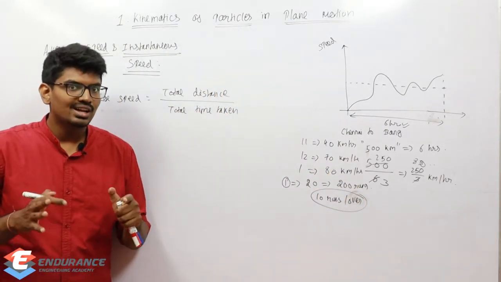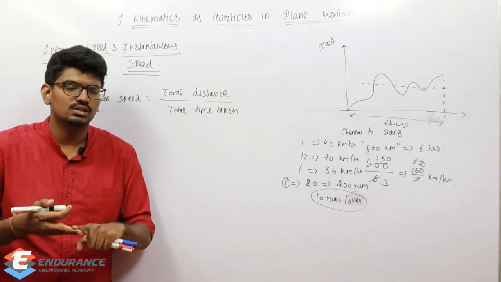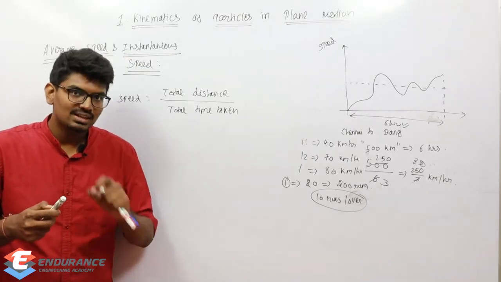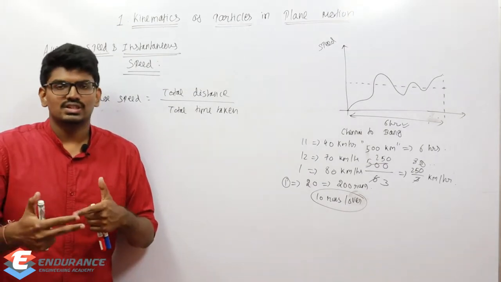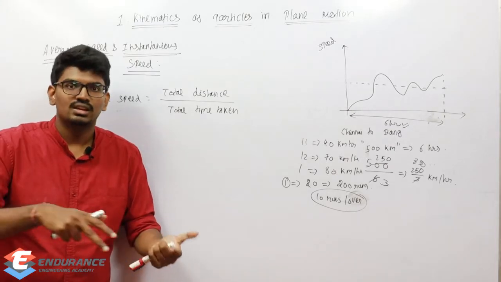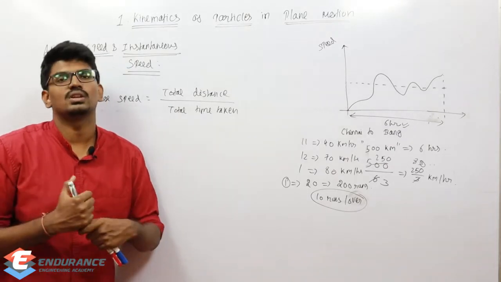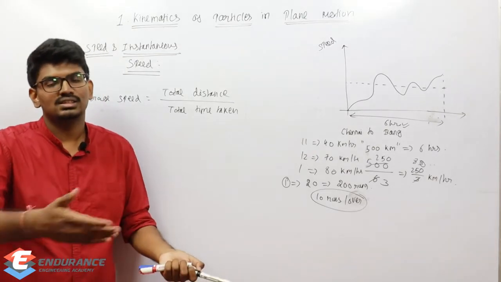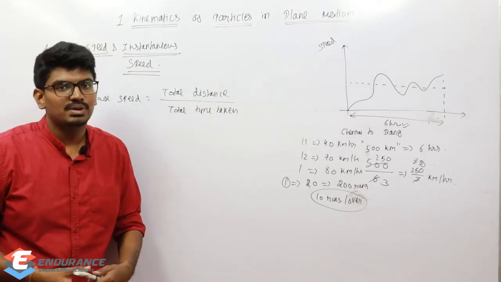But is it true that from the first over until the last over, the batsman will be hitting only 10 runs per over? What will they do? Generally in the first over maybe 2 runs or 3 runs, then 5 runs, 10 runs, then it will increase to 12, and some over may reach 20 runs also, some over will be 1 run, and a maiden over can also happen. So the first over will have more runs, the second over fewer runs, the third over more runs. So there will be variation in the runs I am getting per over.